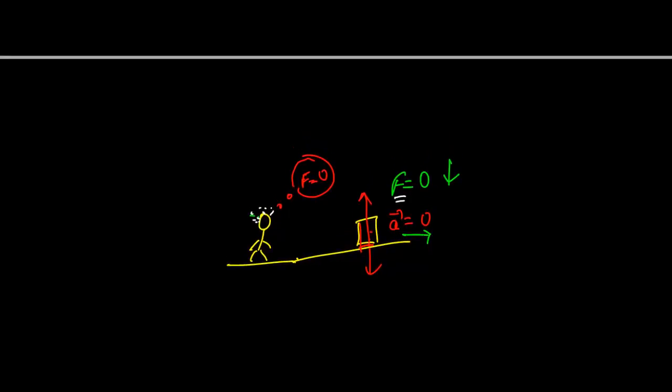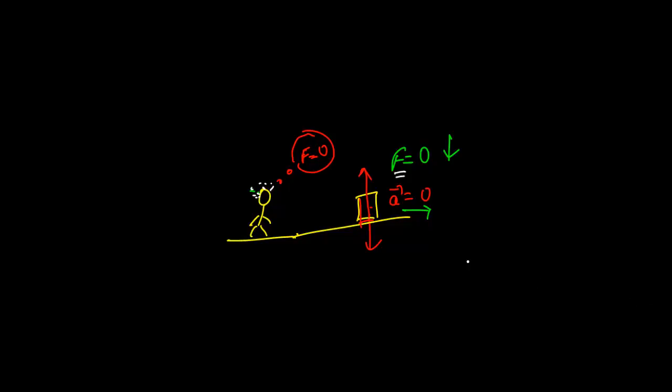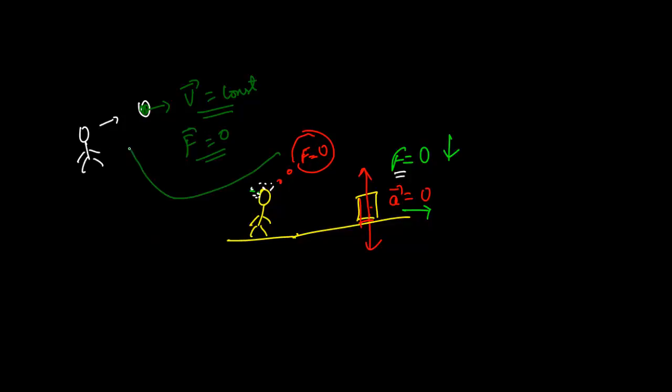And if you go to deep space away from all gravity of all planets, and you throw a ball, and I talked about it in the last module also, after I throw the ball the velocity will remain constant and the force will be 0. So this is also an inertial frame. But how can it jump from one inertial frame to another?